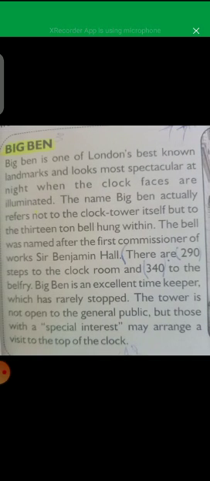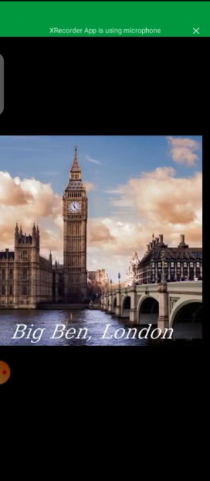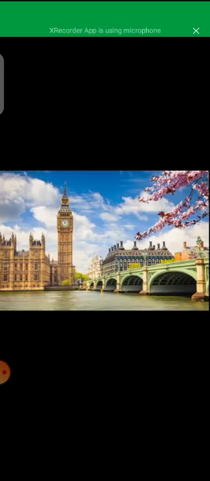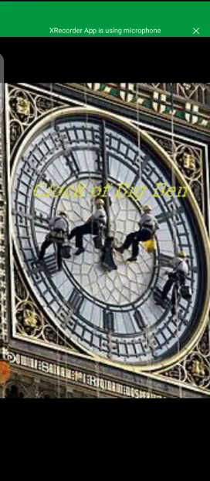On page 15 we have another topic, that is Big Ben. What is Big Ben? Big Ben is also a best known landmark and looks most spectacular at night when the clock faces are illuminated. The name Big Ben actually refers not to the clock tower itself, but to the 13-ton bell hung within. This is a beautiful view of the Big Ben tower in London, and you know it is near the river Thames. The bridge you can also observe. This is the clock of the Big Ben tower. Clear? Okay.